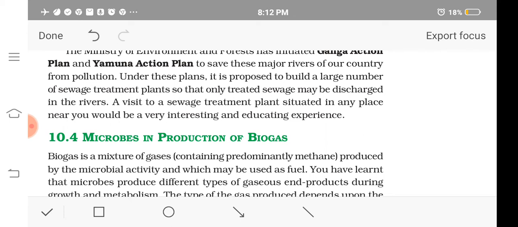That is sewage treatment. In the field of sewage treatment, microbes are helping us a lot, and the procedure is done in two different steps: primary treatment and secondary treatment.